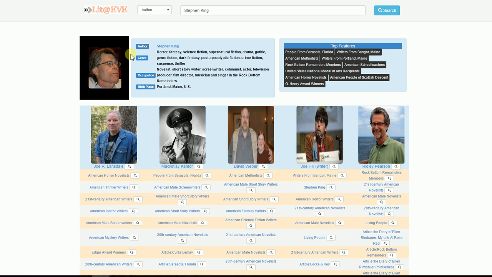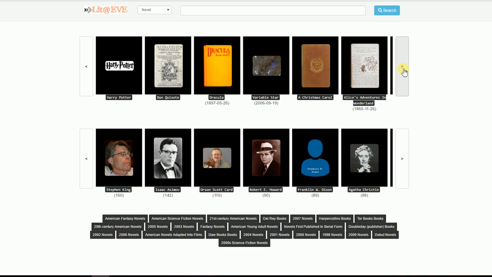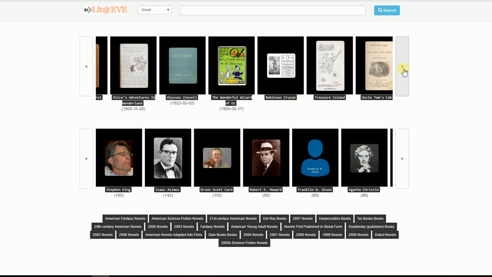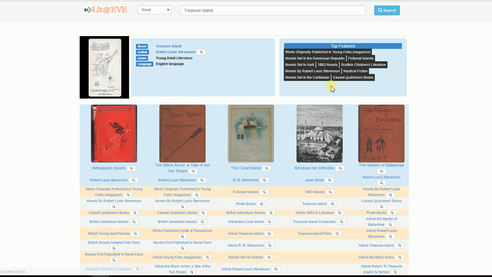Now finally, let's look at another example. How about something else I read? Oh, Treasure Island is something that I read in my childhood. Now from Treasure Island it generates Kidnapped. I haven't read Kidnapped, but it seems interesting because the author is the same. Works originally published in Young Folks magazine. I never knew that both Treasure Island and Kidnapped have been published in Young Folks magazine.